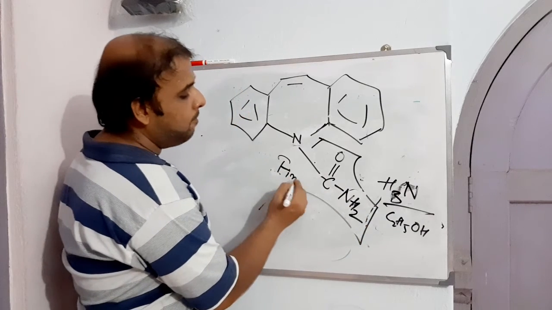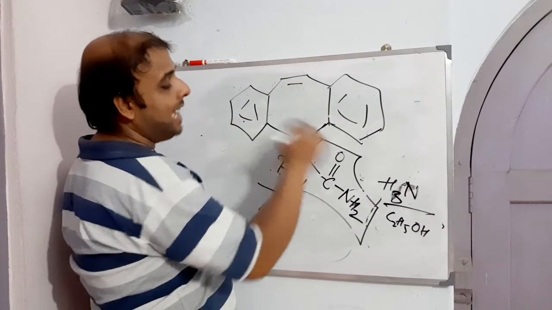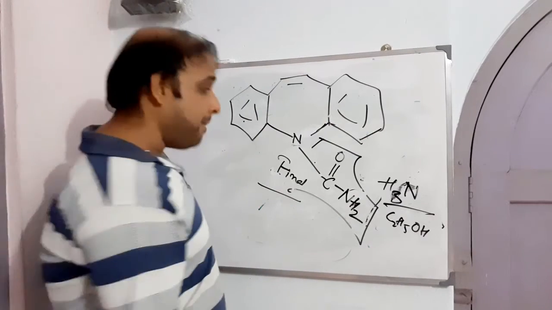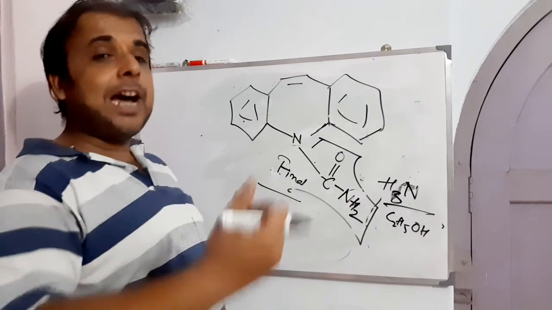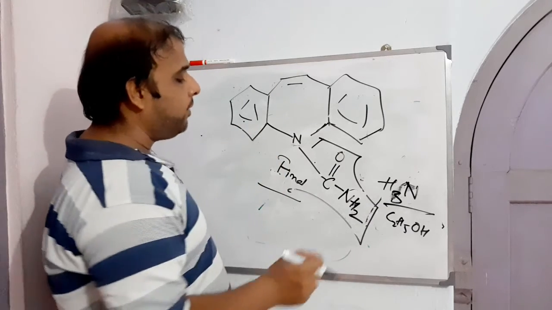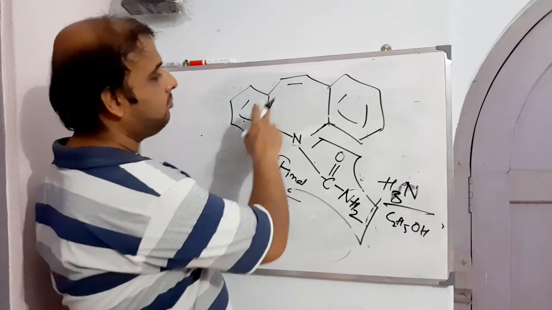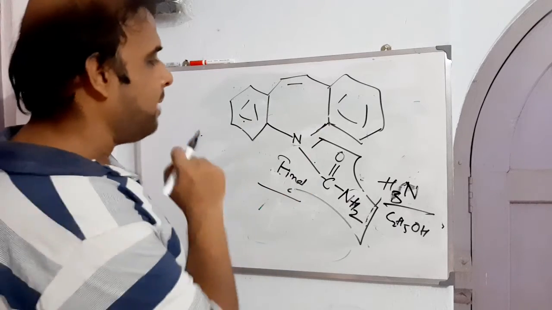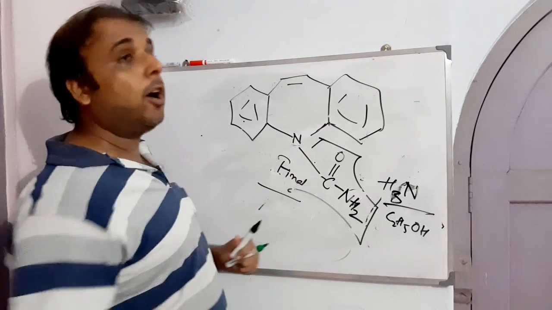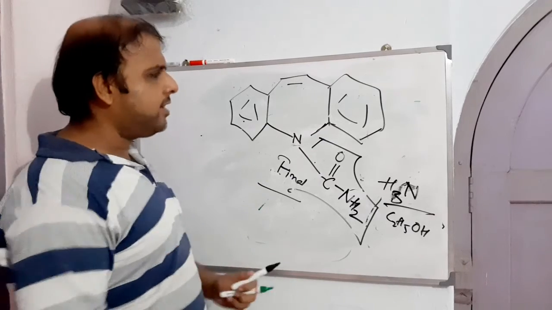The final compound. That is nothing but dibenz[b,f]azepine-5H-5-carboxamide or 5H-5-carbamoyl dibenz[b,f]azepine, right? So with that we are done with the final compound. That is carbamazepine.